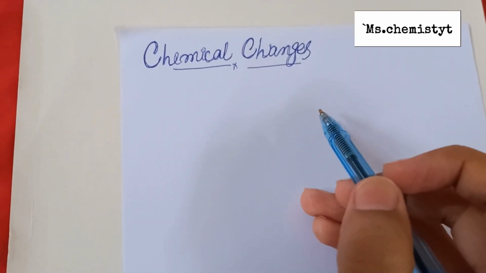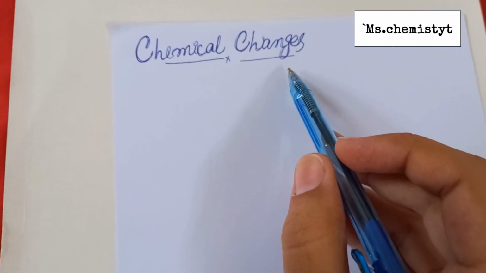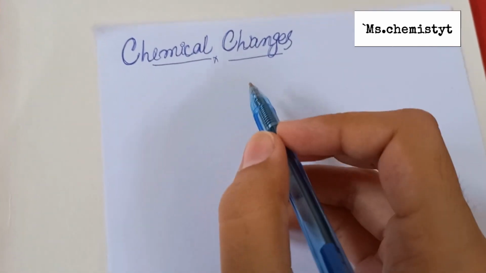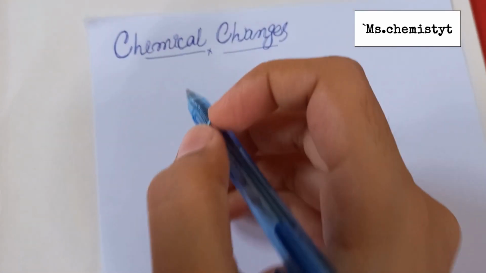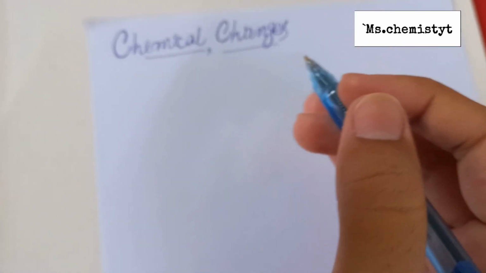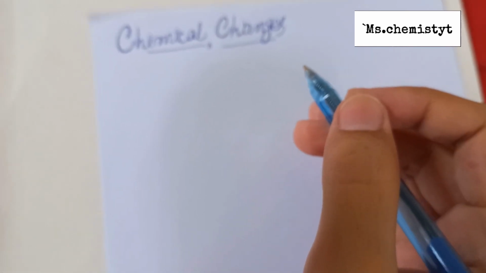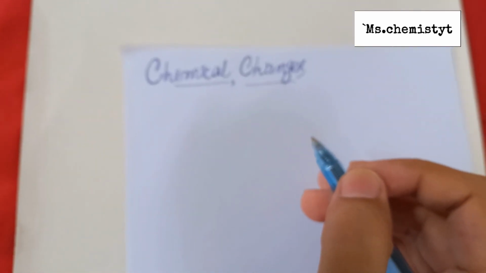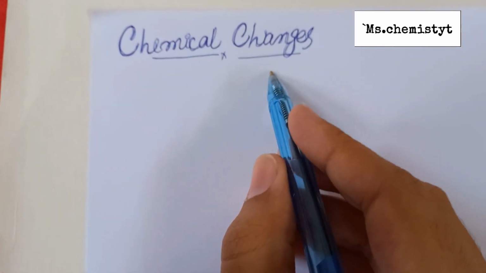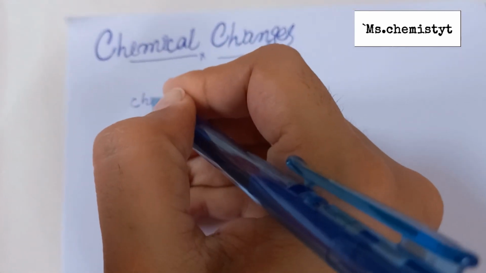Here I am going to discuss the chemical change. What is a chemical change? A chemical change occurs when a substance combines with another to form a new substance, or a chemical synthesis, or the decomposition or the chemical decomposition into two or more different substances. These chemical changes are also known as chemical reactions.